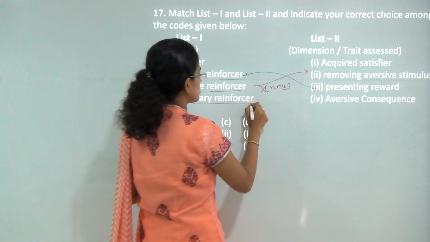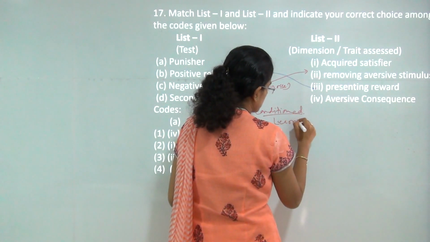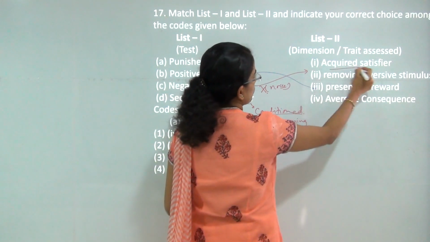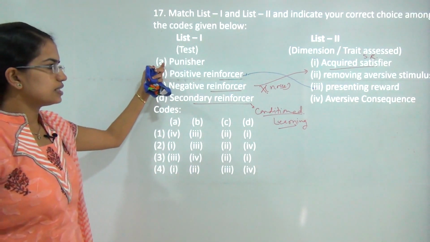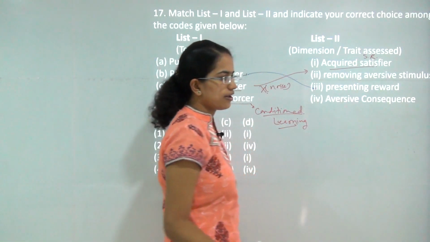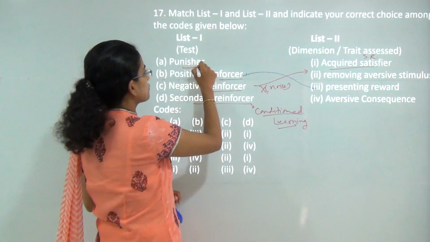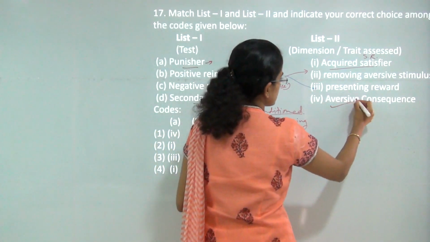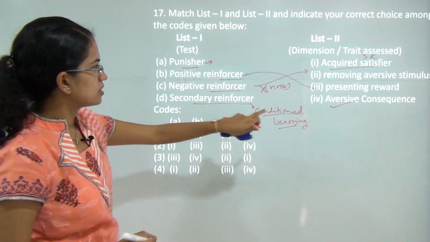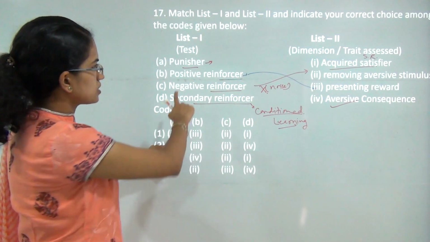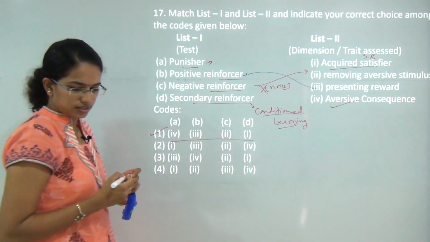Secondary reinforcer, we also call it conditioned reinforcer. It is based on learning. Since it's based on learning, I can call it an acquired satisfier, which would be the part of secondary reinforcer. And finally, a punisher is an aversive consequence. So if a child tells a lie, you might scold the child or beat the child. So that would be a kind of punisher, and that is an aversive consequence. So the correct sequence would be punisher related to aversive consequence, then positive reinforcer with presenting rewards, and so on. So first would be the correct set here.